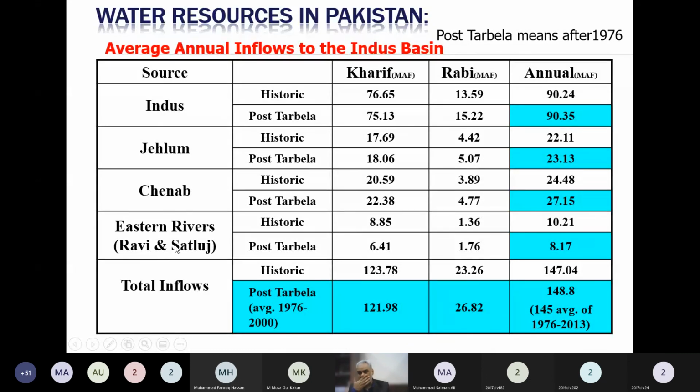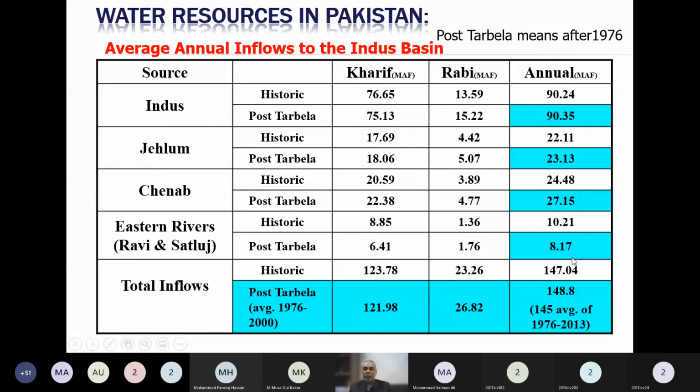Eastern rivers previously used to flow in huge quantity, but after our agreement with India in 1960, which you know as the Indus Water Treaty, the rights of water use for the Ravi River, the Satluj River and the Beas River were given to India.